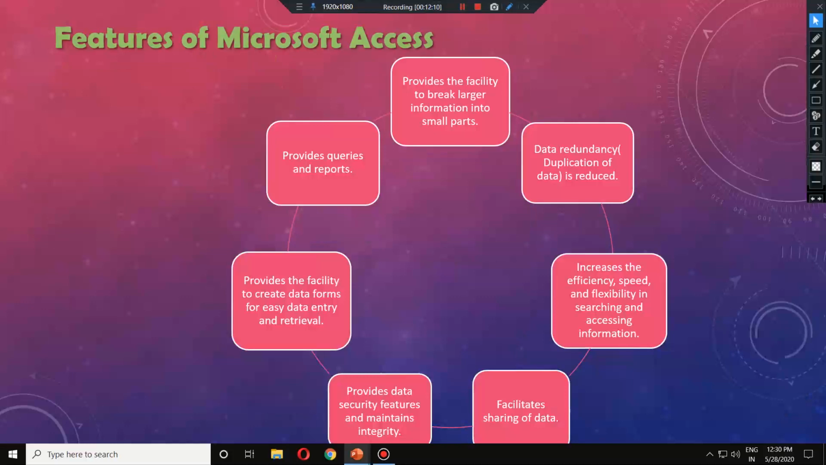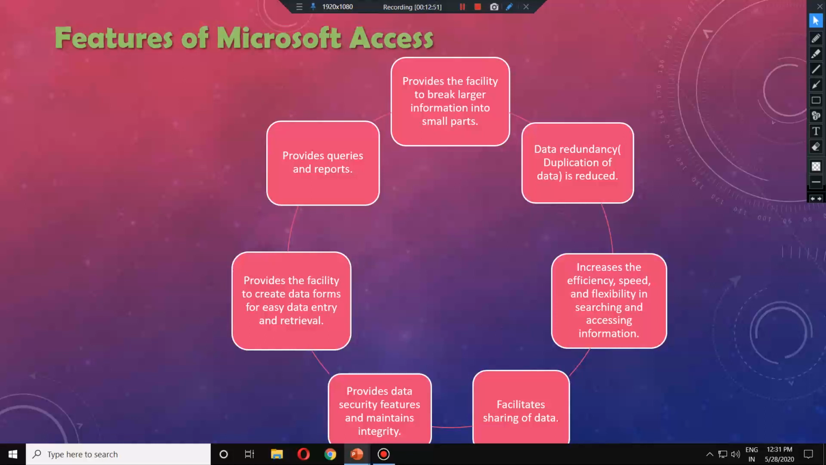Okay, features of MS Access. Every database software has its own features and qualities and properties. So Microsoft Access also has. The first one is that it provides the facility to break large information into smaller parts. That means we are not going to create a single table for the whole school database or whole bank database. We are going to create smaller tables and link them together so that they can work together to extract any sort of information. The second one is that it provides queries and reports, that we already talked about, that it has a facility of having queries or having reports generated.